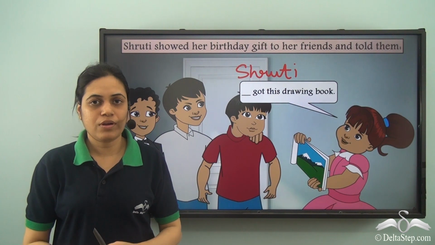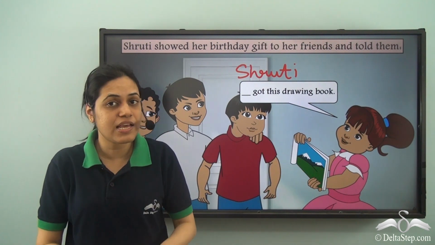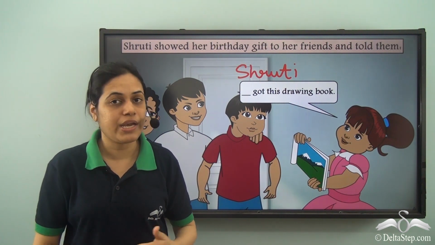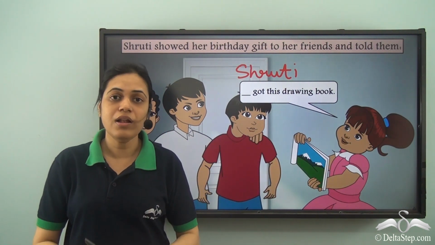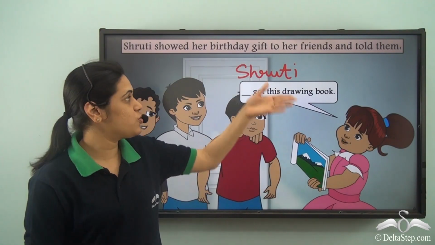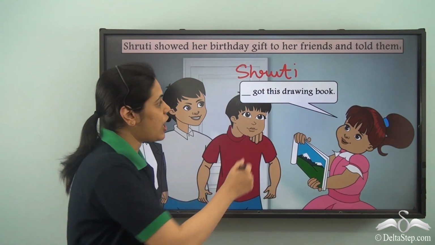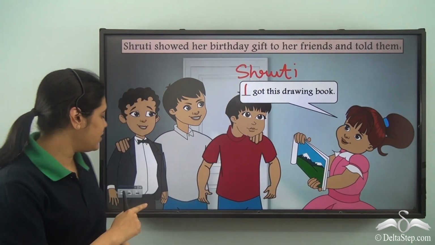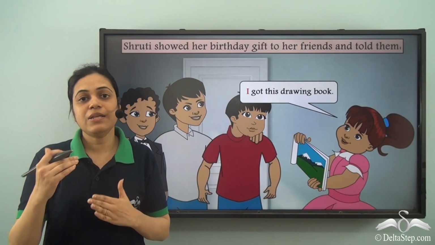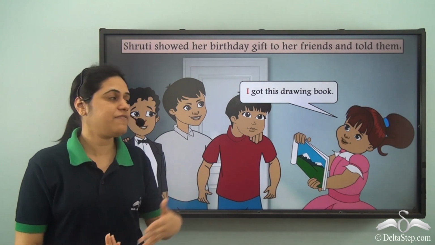got this drawing book. But when a person is speaking about himself or herself, in this case we have Shruti. In the previous case we had Ranveer, a boy. In this case we have Shruti, a girl. So what will be the pronoun used here? We know that when a person is referring to himself or herself, they never use their name. What is used is the pronoun I. So Shruti will say, I got this drawing book.